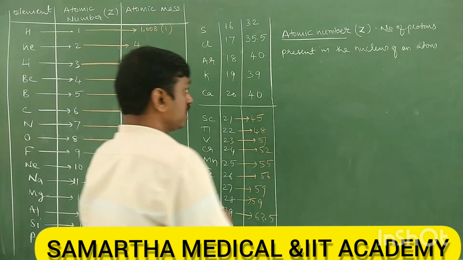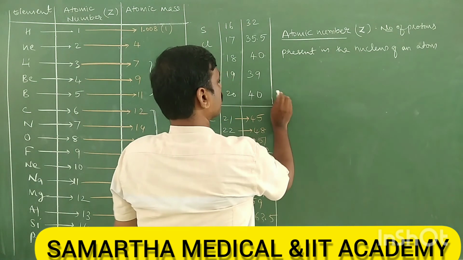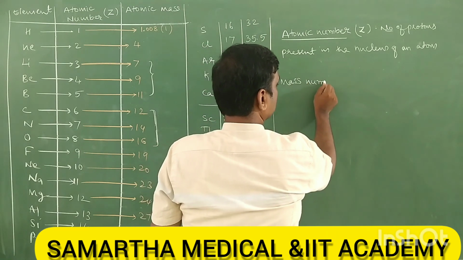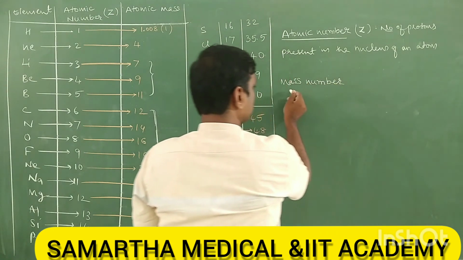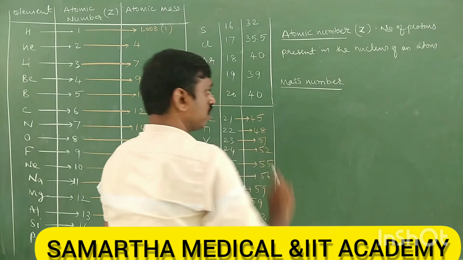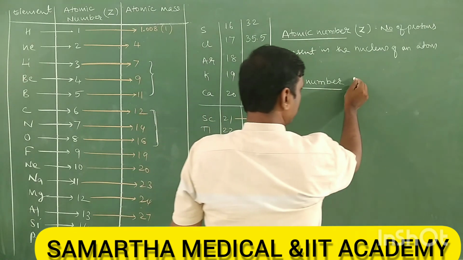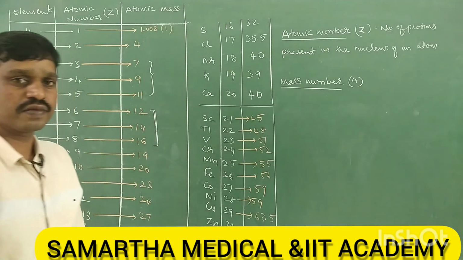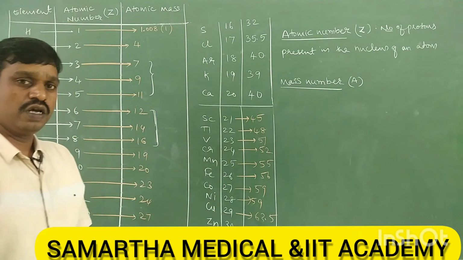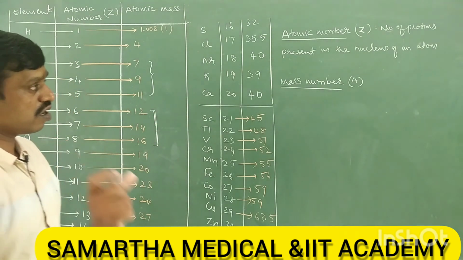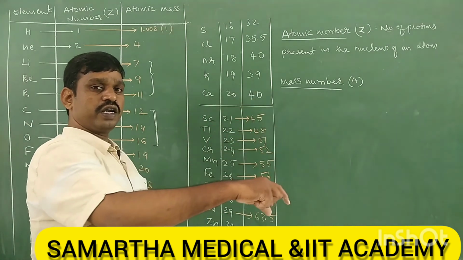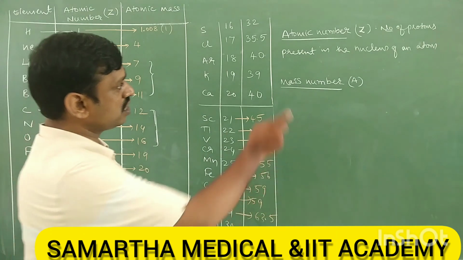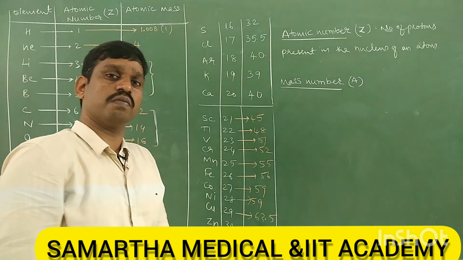Next we have mass number, not atomic mass. Students, both are different. Mass number is denoted by A. What is the mass number? Mass number is the number of protons plus neutrons. The sum of the protons and neutrons present in the nucleus of an atom is called mass number.